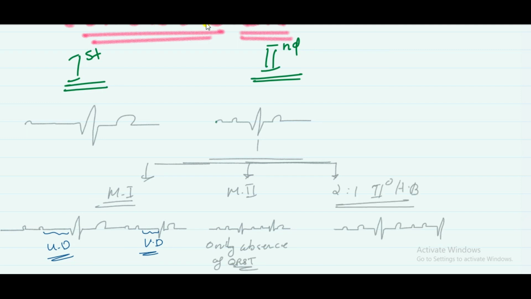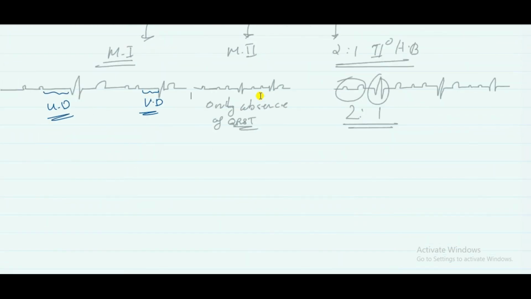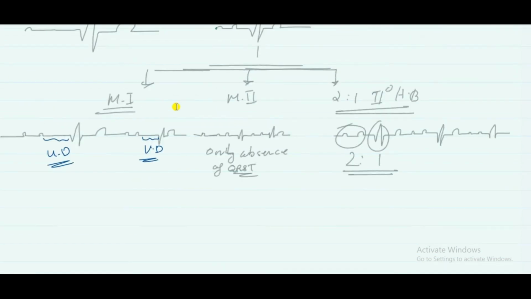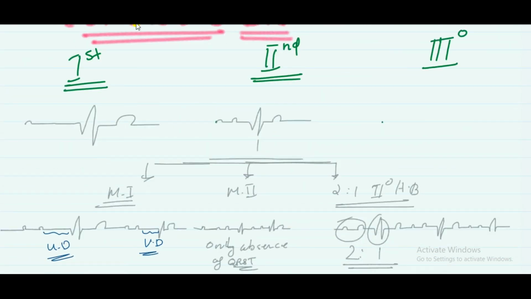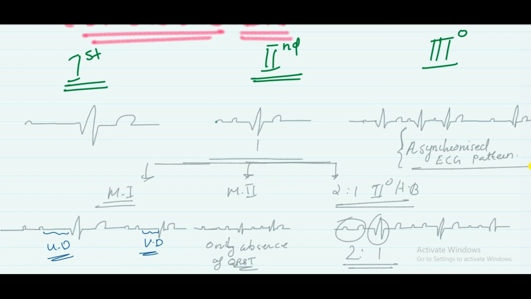In 2:1 you can see two P waves, then QRST. This is going to be repeated. In third degree, what happened? It is a complete blockage of impulses and a new pacemaker will be formed. It leads to an asynchronized ECG pattern. It is due to the new ventricular pacemaker formation. Okay friends, thank you.